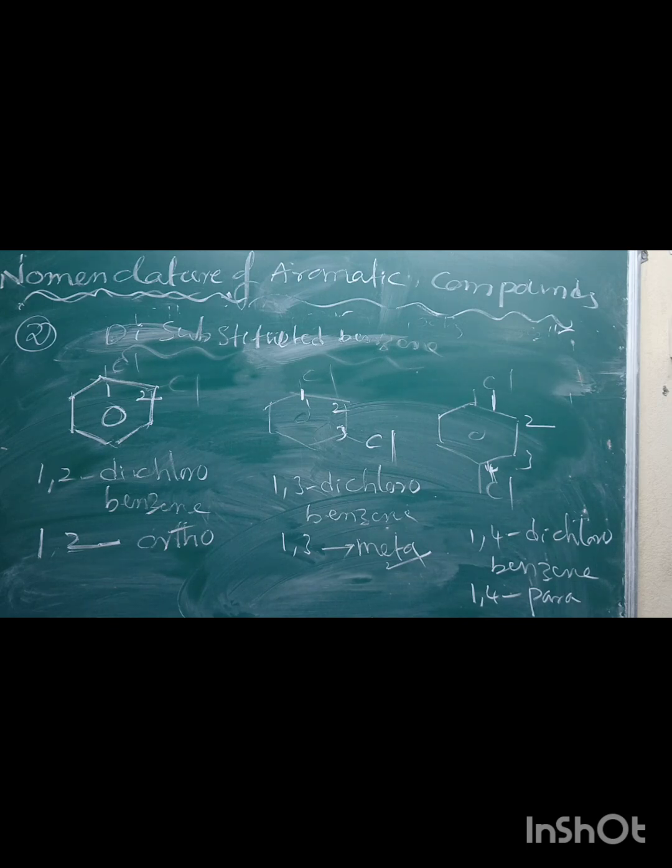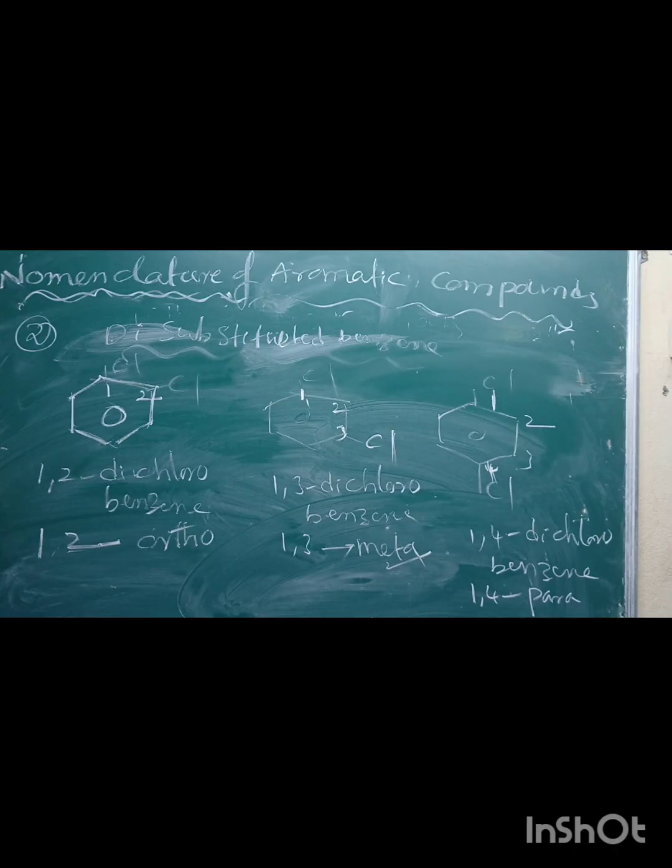And also there are some common names. When a methyl group is connected to a benzene ring, it is called methyl benzene, or it is also called toluene. A methoxy group connected to benzene is called methoxybenzene. Br connected to benzene is bromobenzene. Ethyl group gives ethyl benzene.